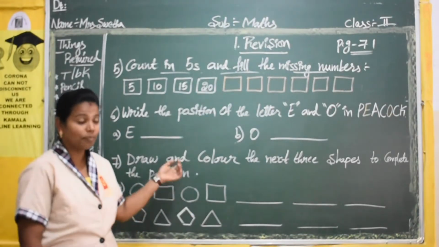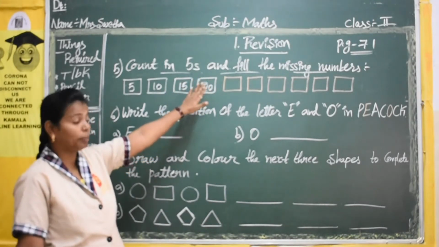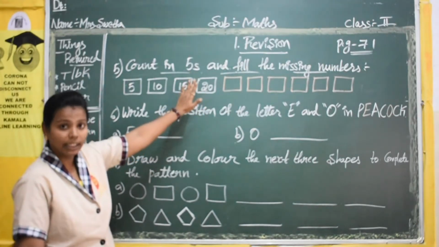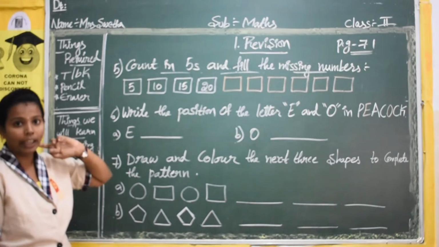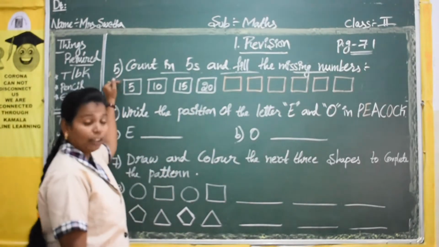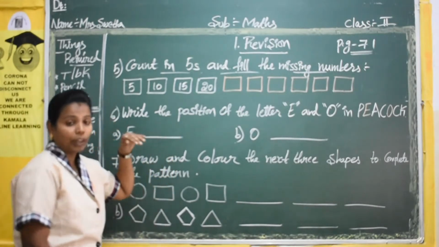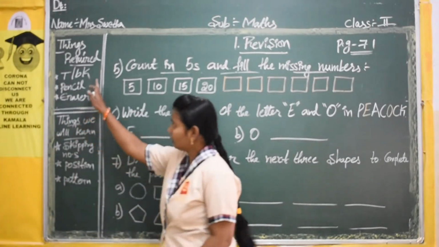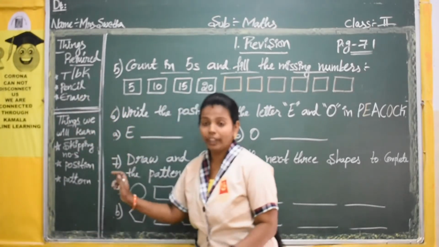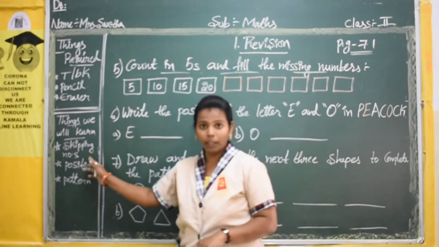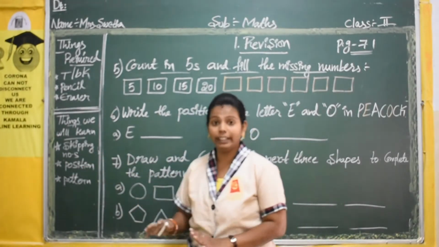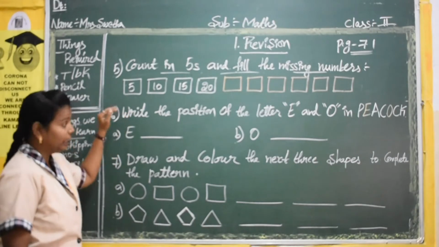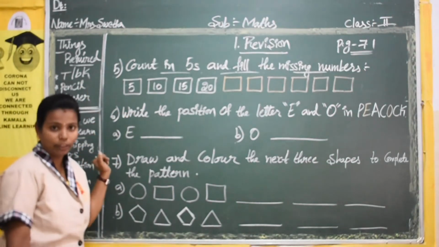So welcome to maths class. As we are doing the first chapter of the fresh new year, this is the revision chapter of your previous class. We have completed till the fourth bit in your previous class. For today's class, you require your term book, pencil, and eraser. Today we are going to learn the skipping of the numbers, the position of the letters, and the pattern in the drawing part.